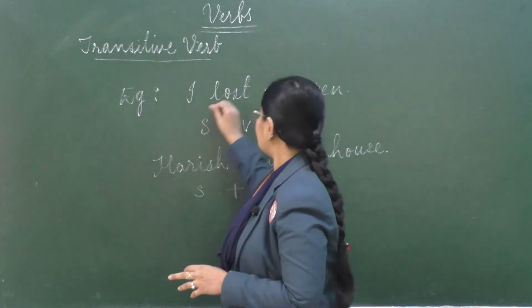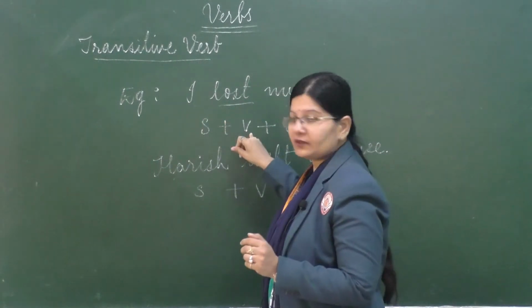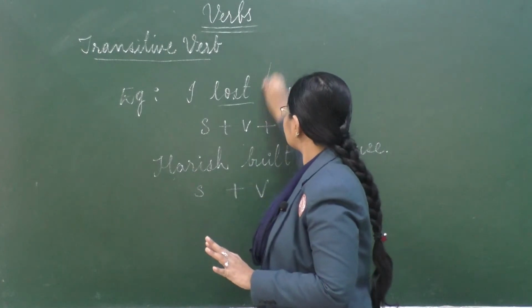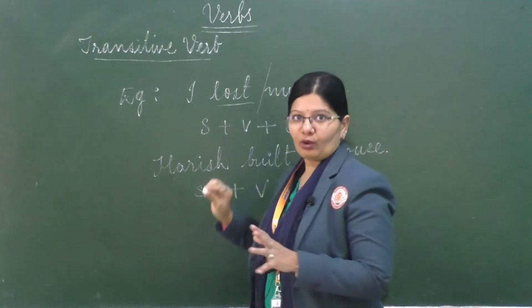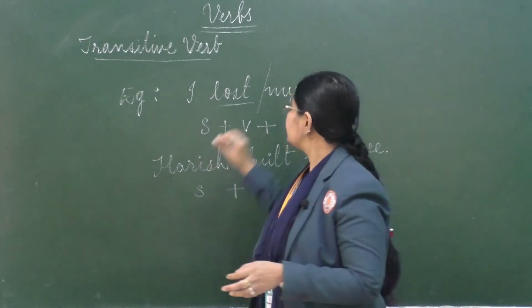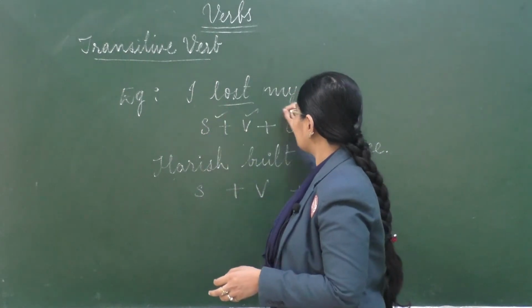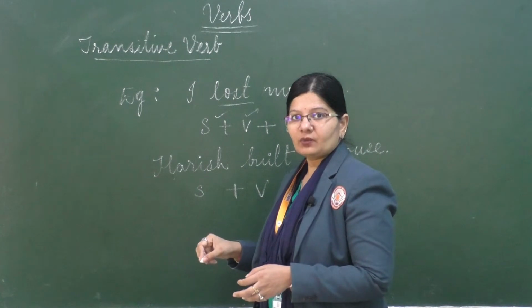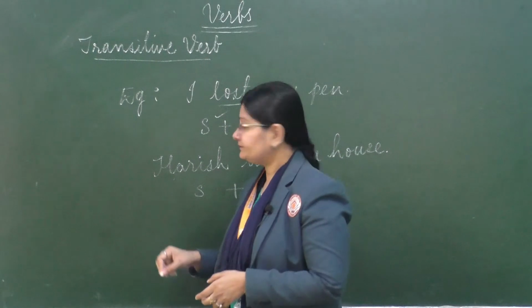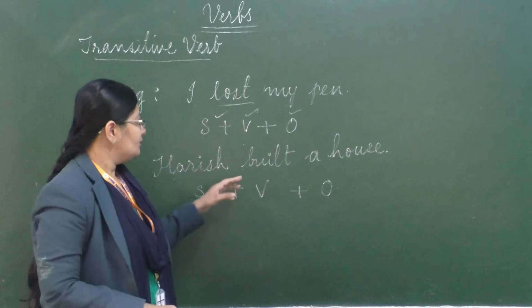So, look at the example, I lost my pen. So, here I is the subject, lost is the verb, my pen is the object. So, if I remove this my pen and I say I lost, does this give you a clear meaning? No, right? So, it needs an object to complete its meaning. So, that's why we say it requires subject, verb and object. It requires an object to complete its meaning, and that is called a transitive verb. Look at the next example. It says Harish built a house.